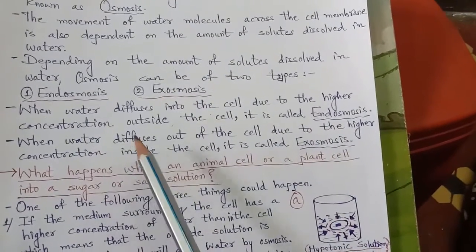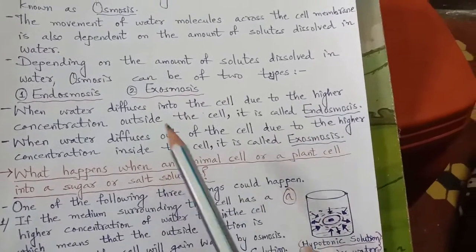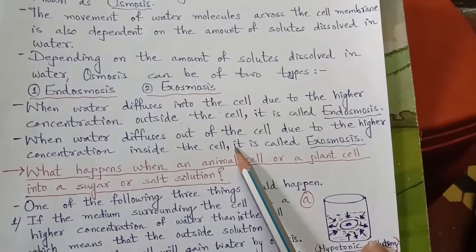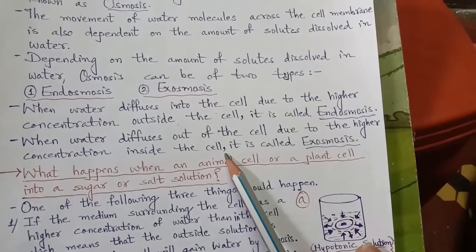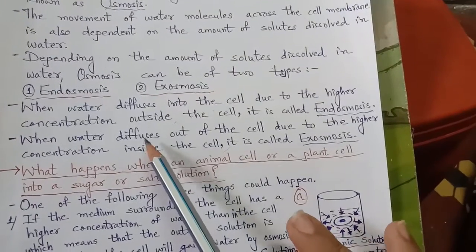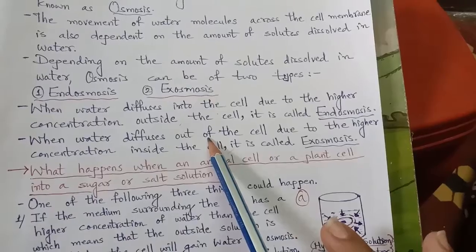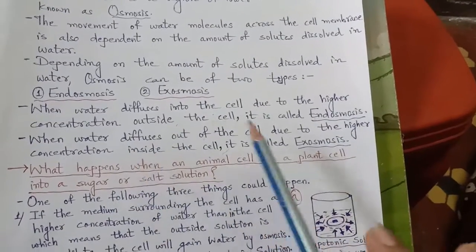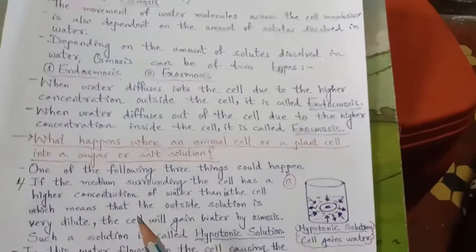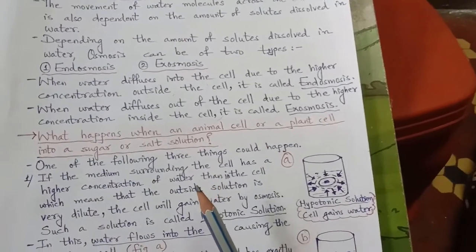And when water diffuses out of the cell due to the higher concentration inside the cell, when the amount of water inside the cell increases compared to outside of the cell, then water will diffuse out of the cell, that is from higher concentration to lower, and that is called exosmosis. So, this is about endosmosis and exosmosis.